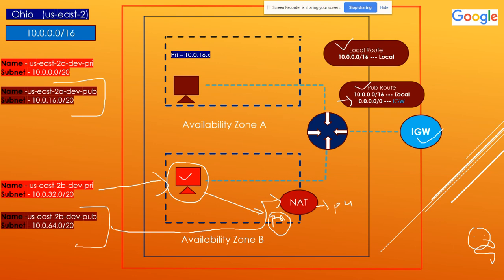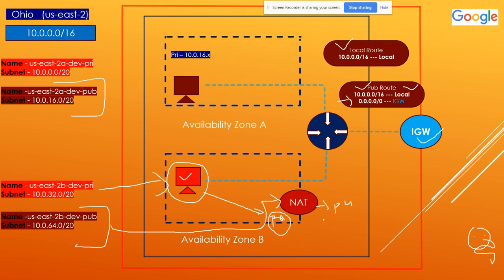And if you see this table, the public route table is pointing to the IGW. So the first thing you have to follow: deploy a NAT gateway inside the public subnet, and the public subnet route must be pointing to the IGW. These are two things you have to consider and focus on.